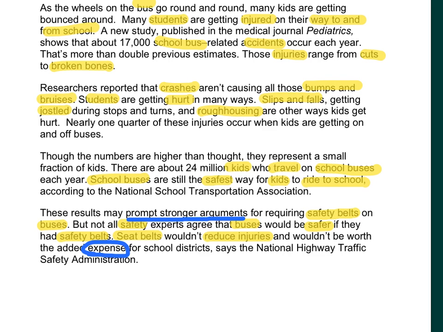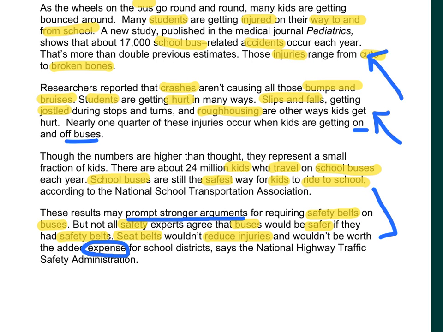So I might not be able to say that the headline is school buses need seatbelts, but since it seems to be talking about how there are lots of injuries, and some of them do occur on school buses, but not always just from being jostled around. Sometimes it's getting on and off the buses. Down here it does discuss the safety and the need for it. So I'm kind of given both sides of the argument.